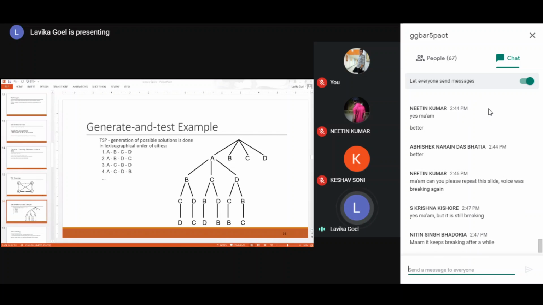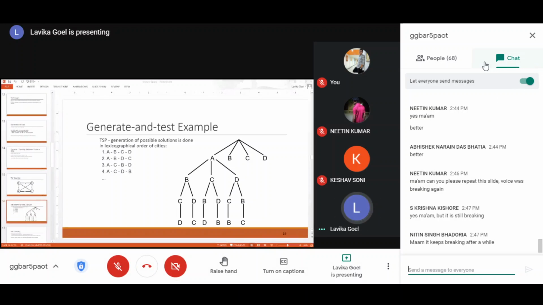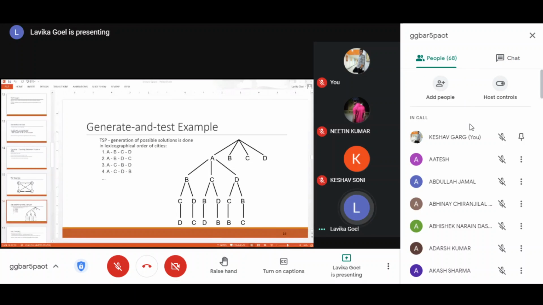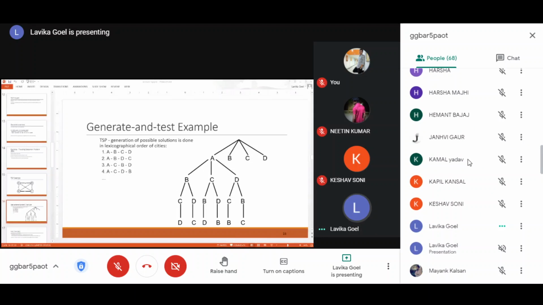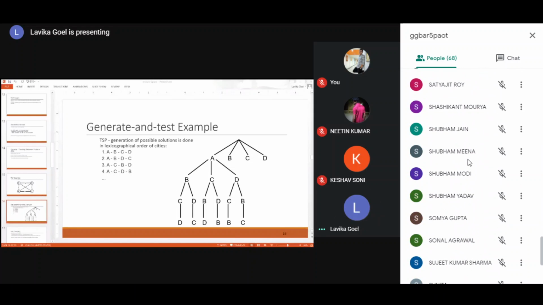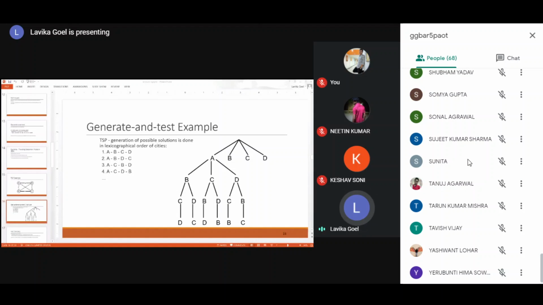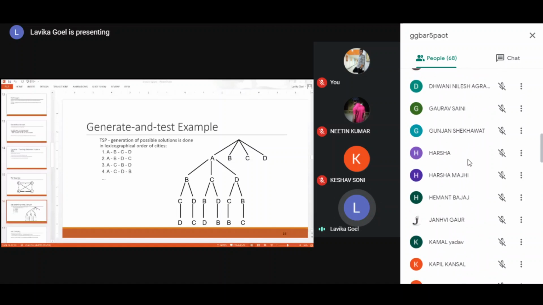Are you there? Yes, okay, but it's still breaking. It keeps breaking after a while. Sometimes it doesn't connect, so that's why I'm repeating. Please try to understand, and then I will repeat it.